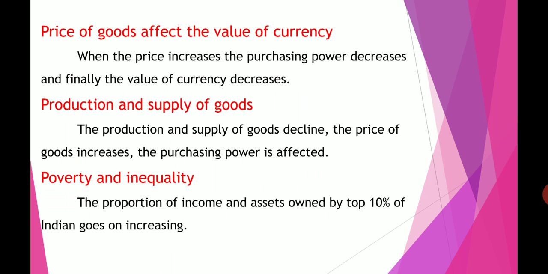The remaining people are facing poverty in the society. So purchasing power is affected by poverty and unequal distribution of wealth also, because the rich always get richer and the middle class always stays in the middle. That is the concept of purchasing power.